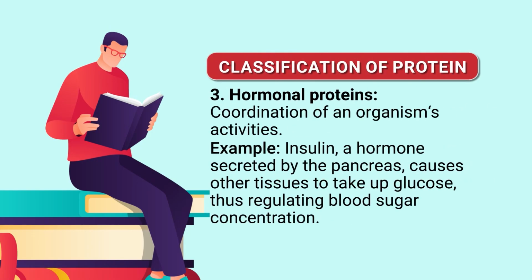Then hormonal proteins are there. Coordination of an organism's activity is the function of these hormonal proteins. Example, insulin. Insulin is a hormone secreted by the pancreas that causes other tissues to take up glucose and thus regulates body sugar concentration. This is a hormonal protein; it performs this function.